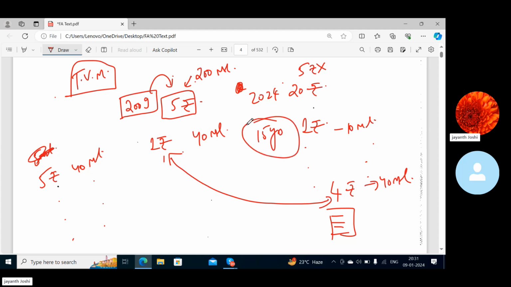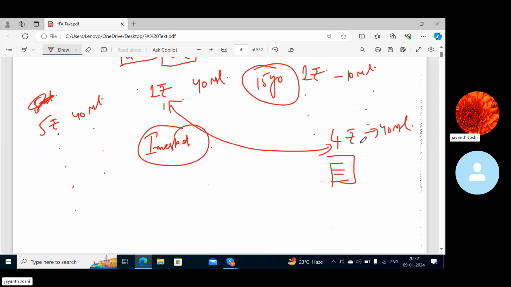Now I'll ask you a question. If this is the scenario, what should I have done so that this 5 rupees would have become 20 rupees as of today, and I would have bought the Pepsi bottle? I would have invested. Yes. Everyone in the world knows if the money has to grow, it should be invested. Yesterday in the ratios chapter, we also discussed this part, right?